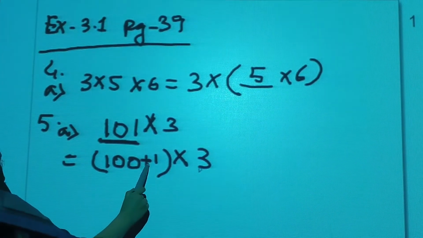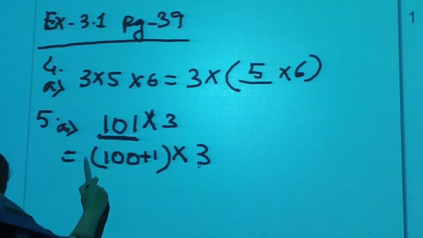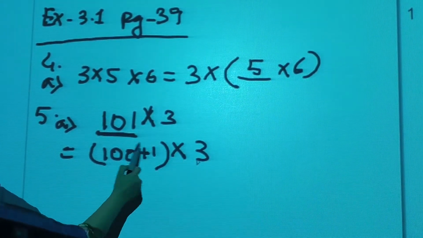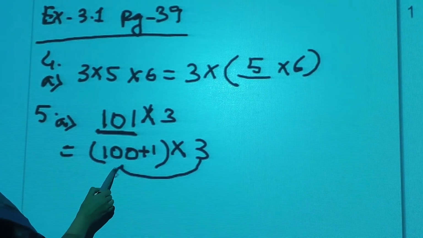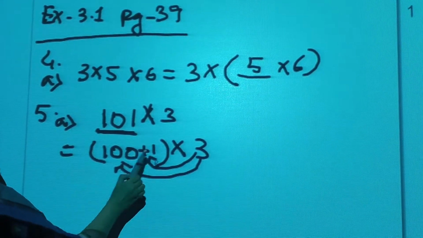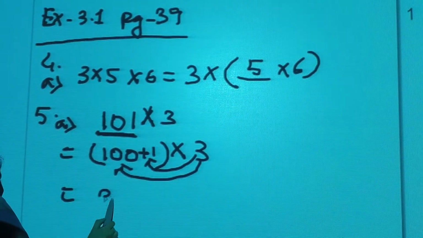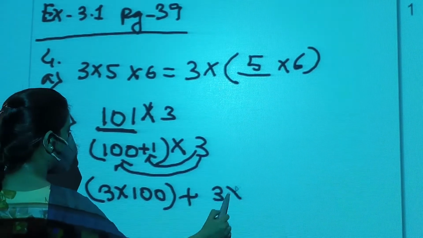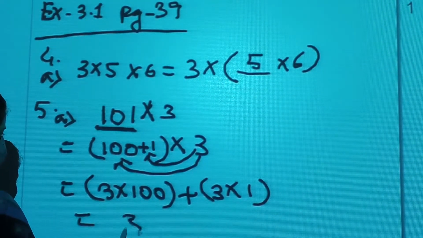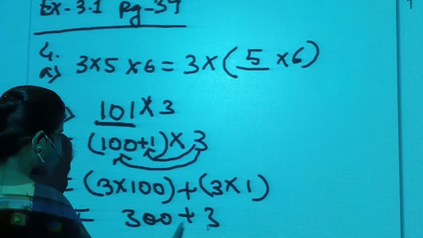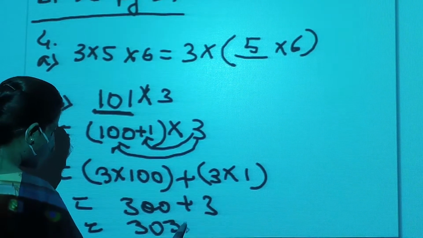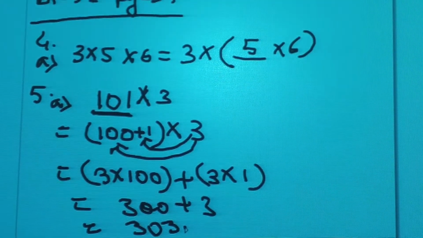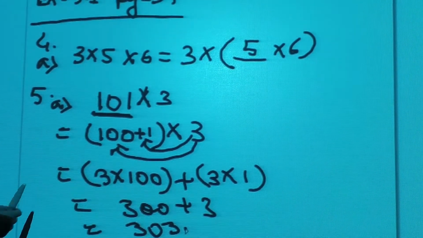Now, when the addition is given in a bracket and then multiplied by 3, that means this 3 is multiplied with each of the numbers inside the bracket. So here once we will multiply 3 with 100 and then again we will multiply 3 with 1. 3 into 100 plus 3 into 1. What we will get, students? 300 plus 3. What will be the answer? 303. This is the distributive property. And regrouping property you may call it the distributive property.